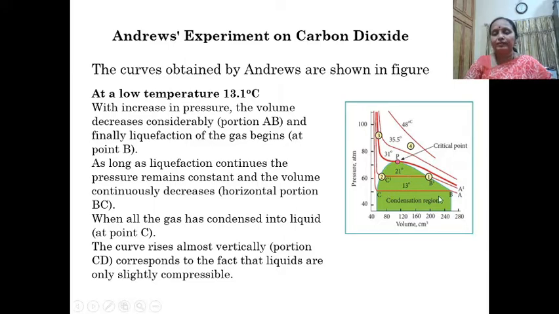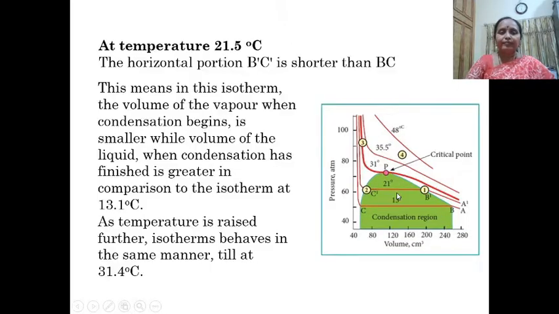From this we come to know that along AB, with increase in pressure, volume decreases. Once liquefaction starts, the pressure remains constant, and once the whole gas has been converted into liquid, there is a sudden rise, which tells us that liquids are only slightly compressible. This is what is observed at 13.1 degrees Celsius.